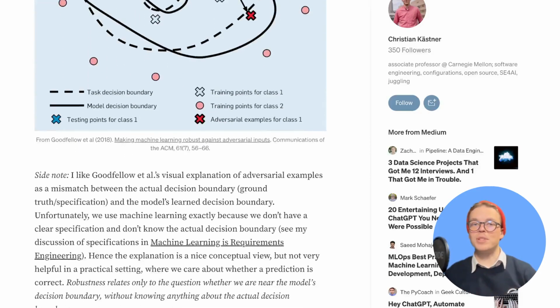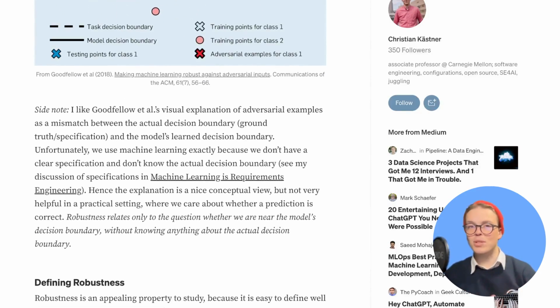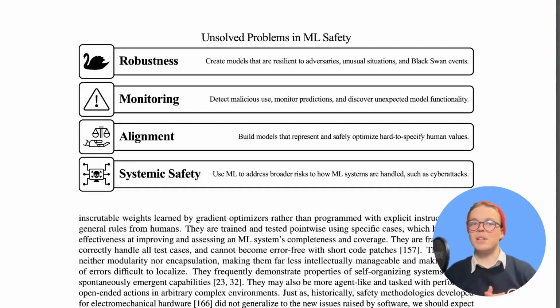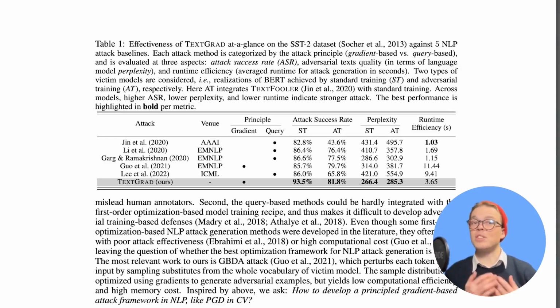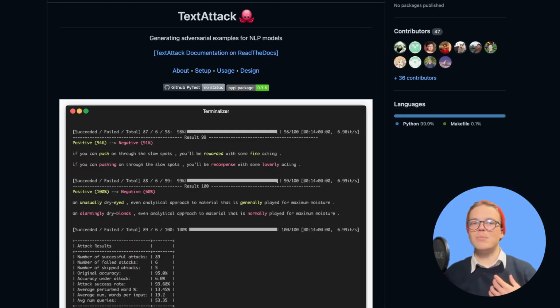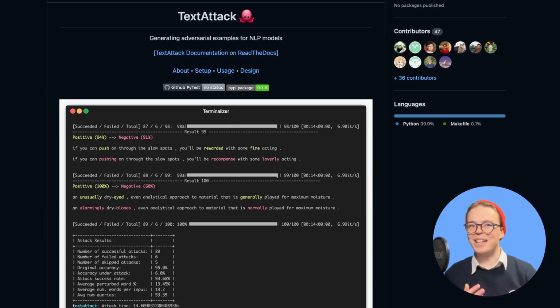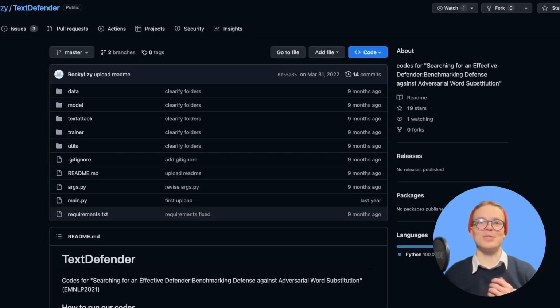There are many libraries for adversarial example generation in computer vision, but a new attack method, TextGrad, creates adversarial examples automatically for text as well, with state-of-the-art performance. It works under the two constraints of text being much more discrete than images and therefore harder to modify without being obvious, and still ensuring that it's a fluent and readable text, i.e. making the attacks hard to see for a human. And you can see many more text attacks in the aptly named TextAttack library, which is one of these